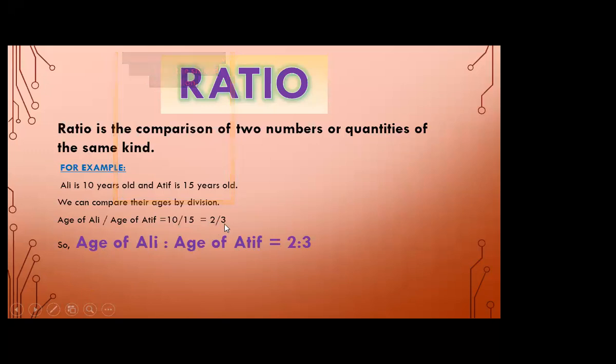We can write 2 upon 3 in this way, like 2 ratio 3. This colon is denoted for the ratio. Here we can say that 2 ratio 3. Here we have compared Ali's age with Atif's age by the division method, and this comparison is called the ratio. In ratio, beta, you must remember that the quantities must be the same.